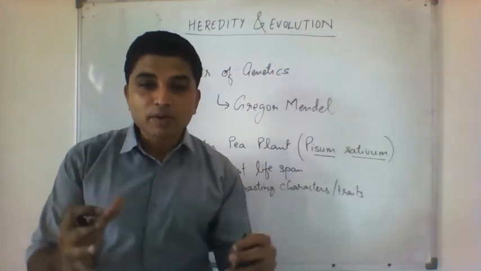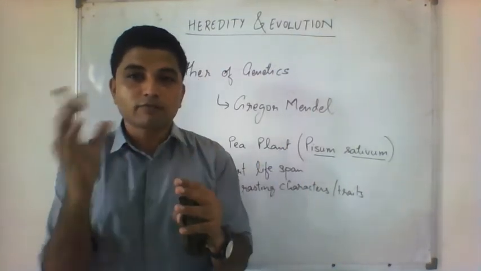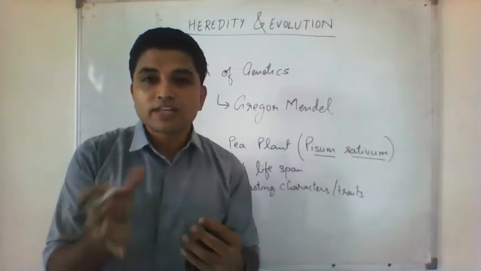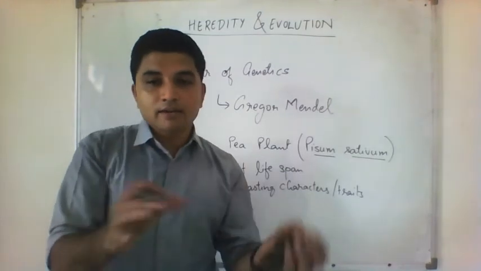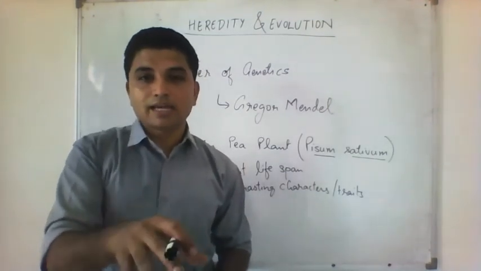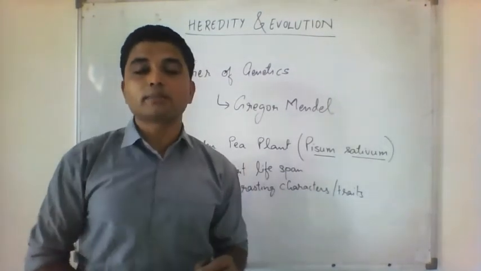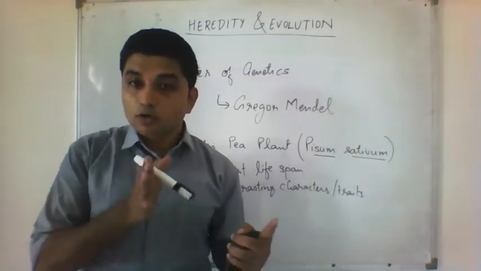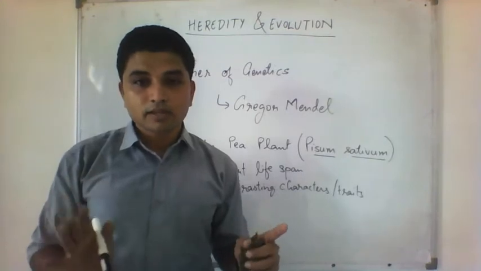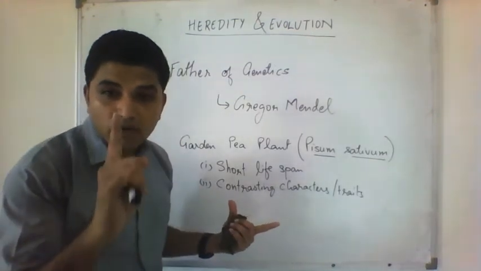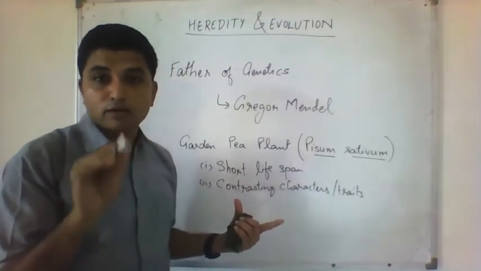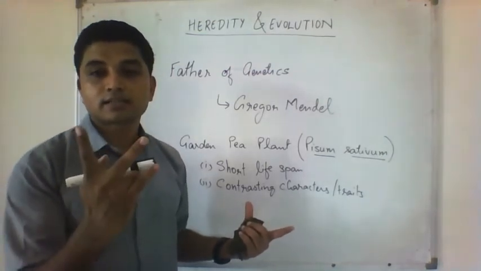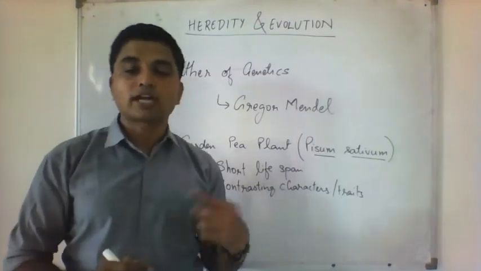And the best part is when you cross these two plants, a violet flower containing plant and a white flower containing plant, there is no intermediate. The plants are either violet or white, no intermediate. That is called contrasting. So this is one character, flower color, but there are two contrasting traits. Flower color can be violet or can be white.